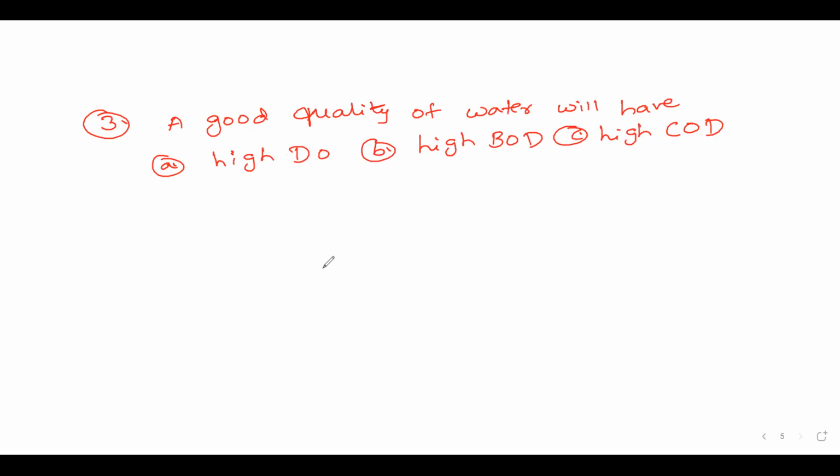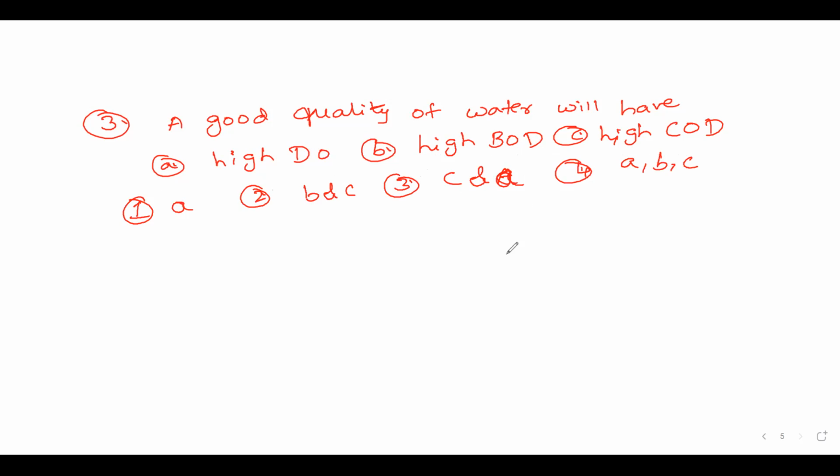Chemical oxygen demand, not cash on delivery. BOD is biological oxygen demand. DO means dissolved oxygen. First option, only A. Second option, both B and C. Third option, C and A. And fourth option, A, B, C.